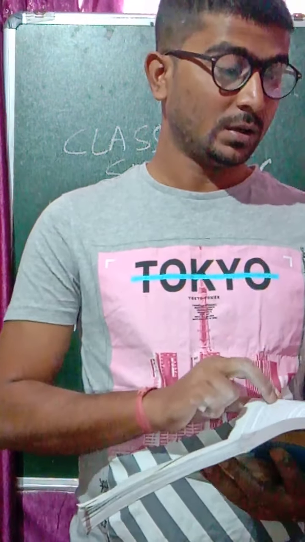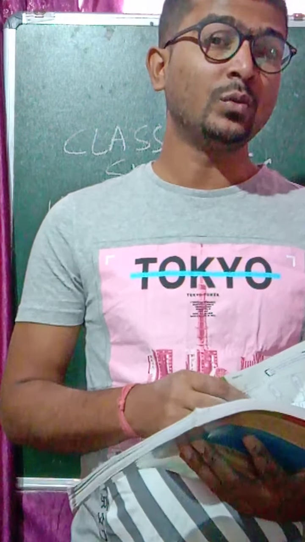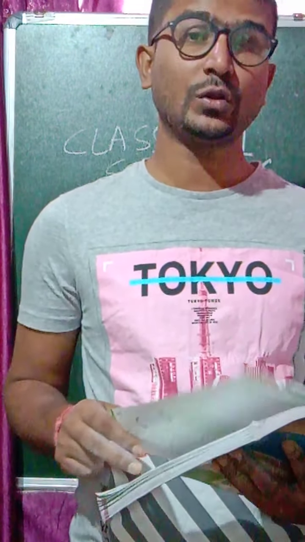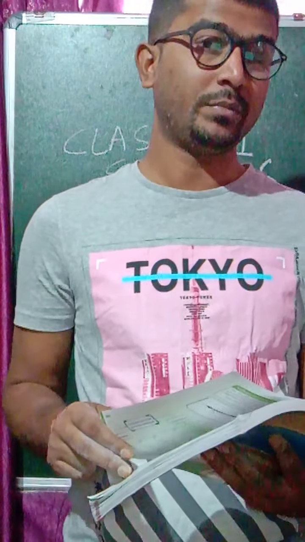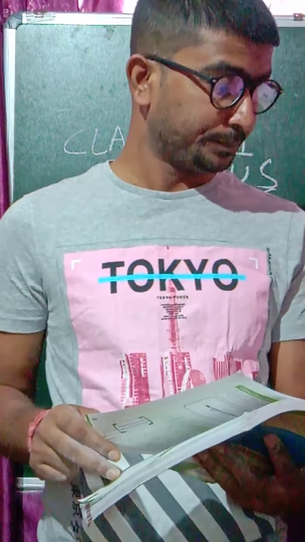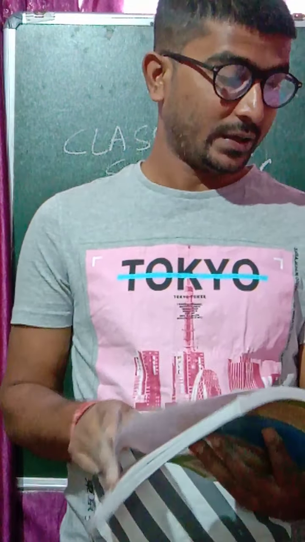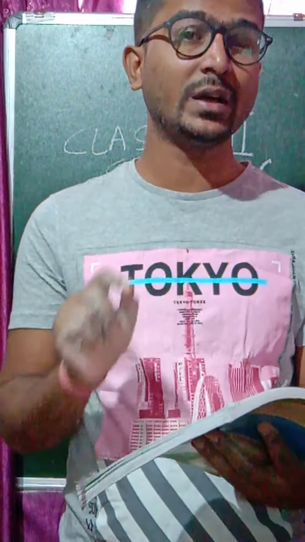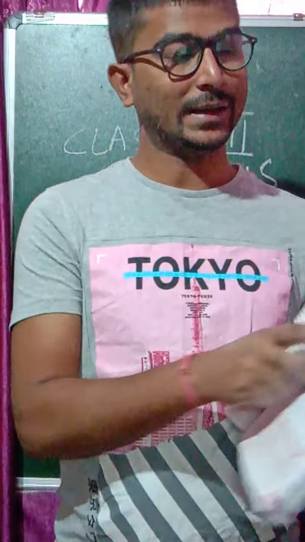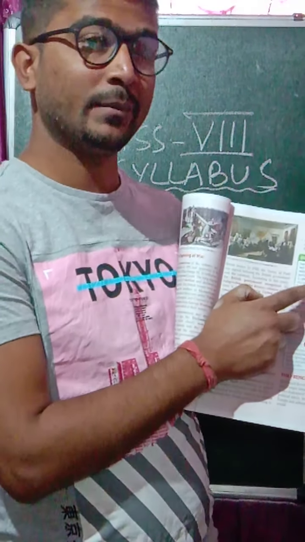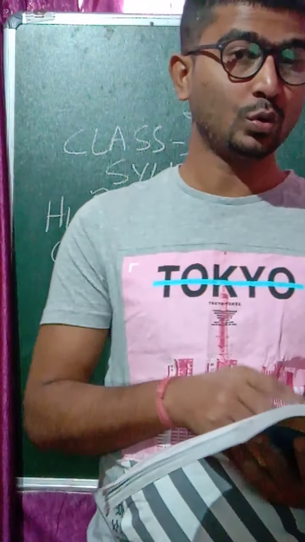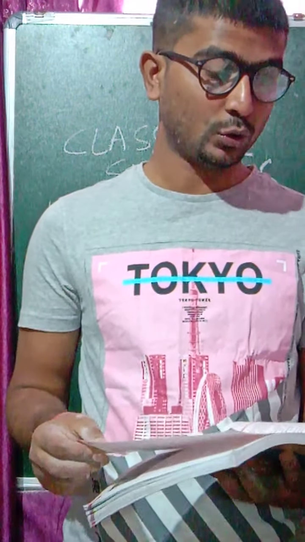And on the other part, please go through the important word terms at the end of every chapter. A few of the questions will also be given to you from there. Now, you will find boxes with important information in your books, these small boxes which appear in most of the chapters, even in history as well as in civics. Go through those boxes and keep those details in mind.